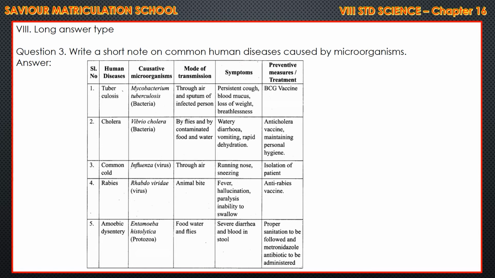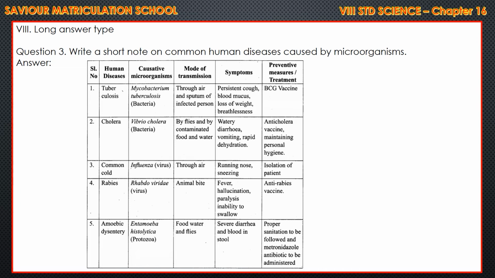Next question is, write a short note on common human diseases caused by microorganisms. Microorganisms cause diseases for plants, animals as well as human beings. What are the diseases caused for human beings we have to see? It's in page number 188. Tuberculosis, cholera, common cold, rabies, amoebic dysentery and malaria. These are the human diseases. In case it is a two marks question, you have to write only the disease name. If they give five marks, you have to write like this.